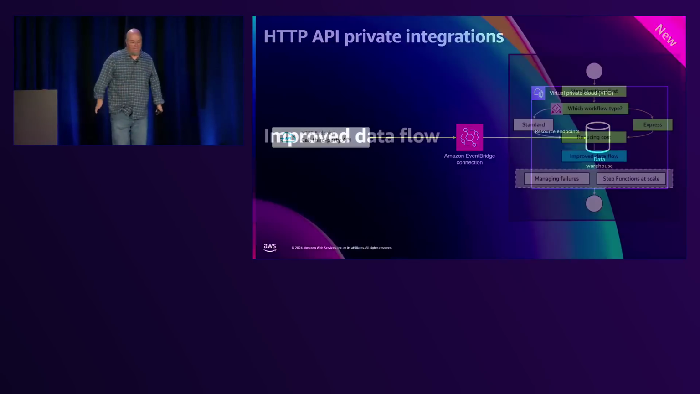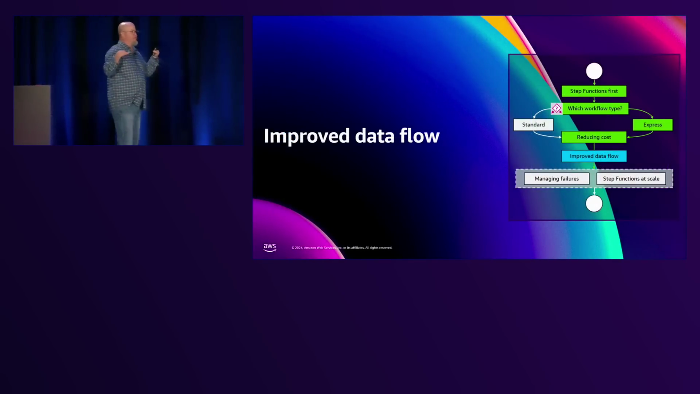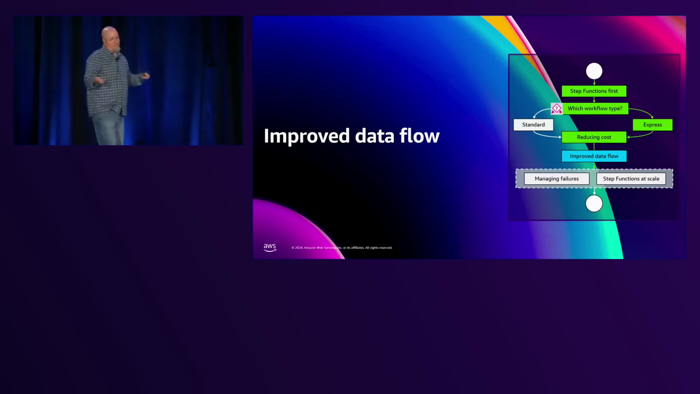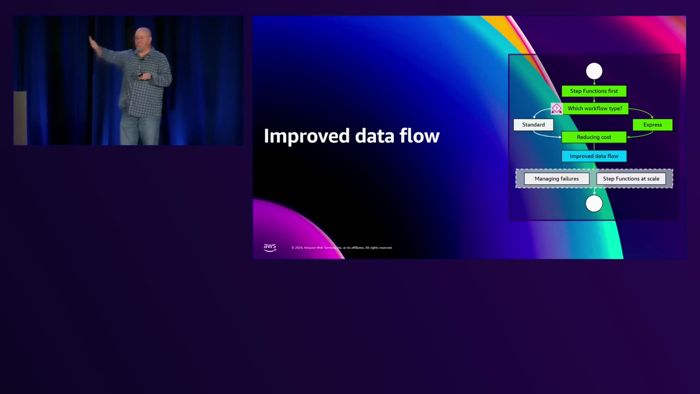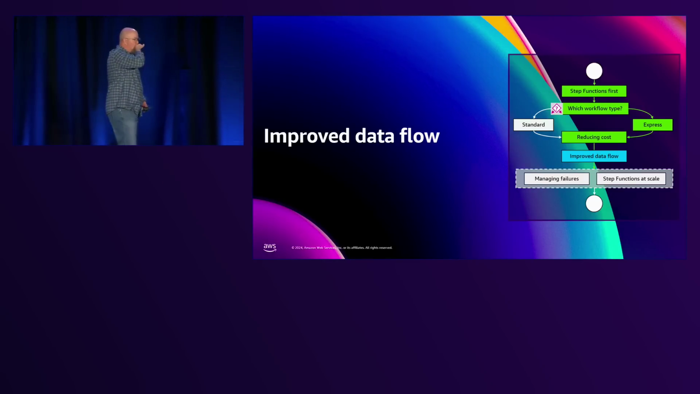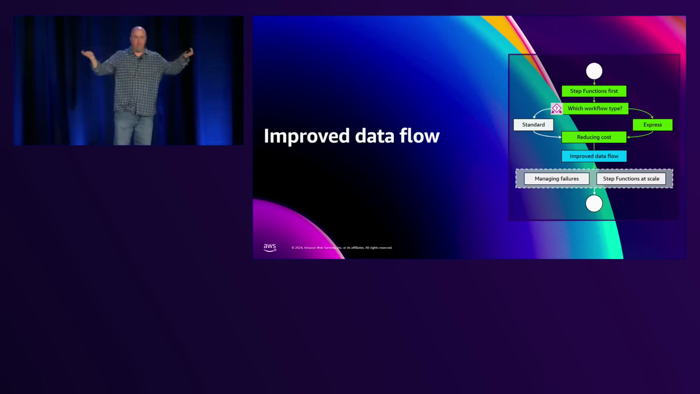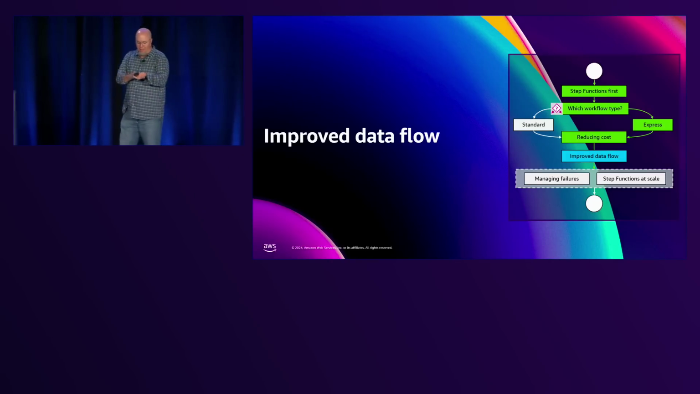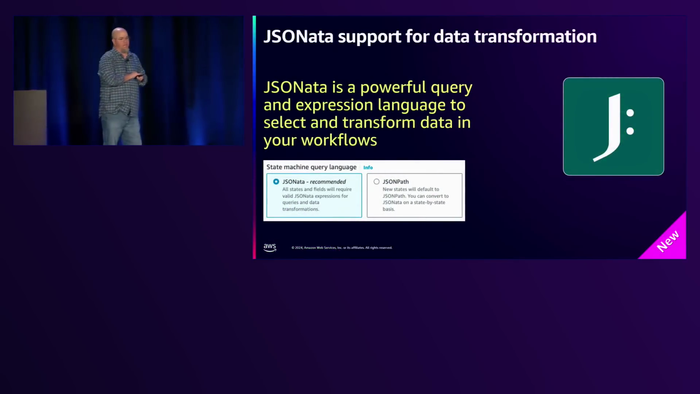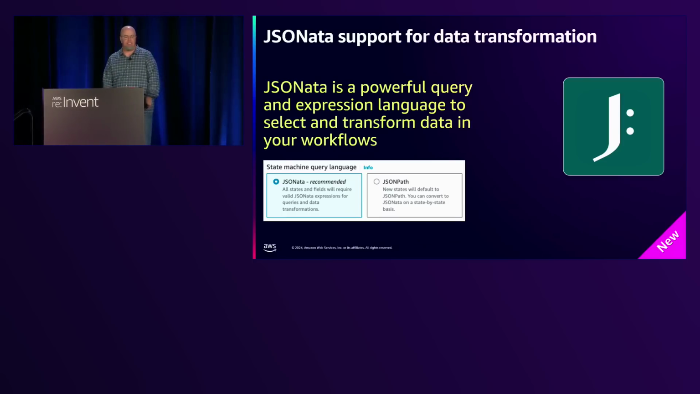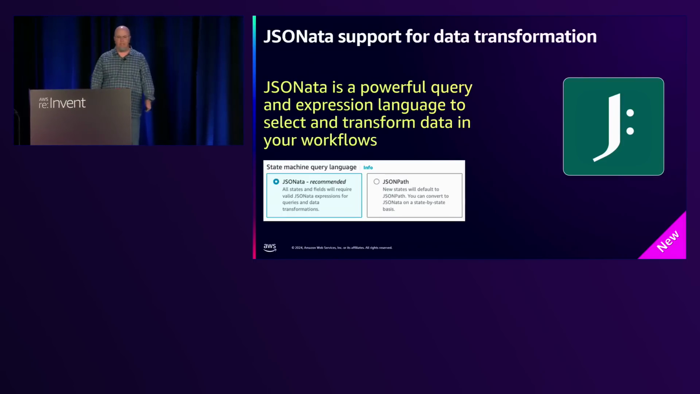All right, the next thing I'm really excited about, and this is something I've been working on, and hopefully you've seen these announcements, is improved data flow. There are two features that we released on the 22nd of this month that make me want to just sing. I'm really, really excited about these. The first one is JSONata support for data transformation. Honestly, you should be so excited about that. Because this is really amazing.